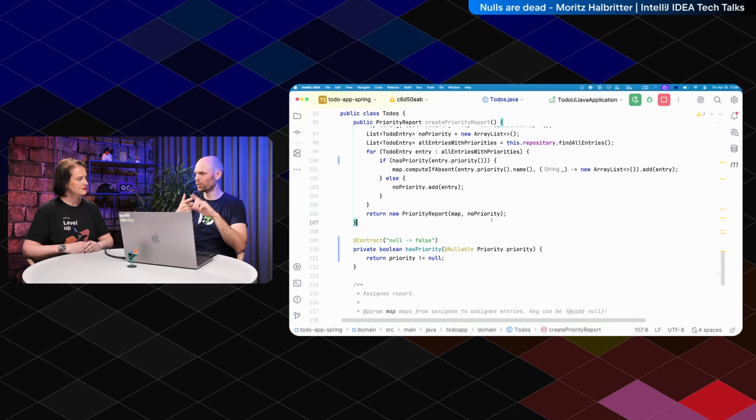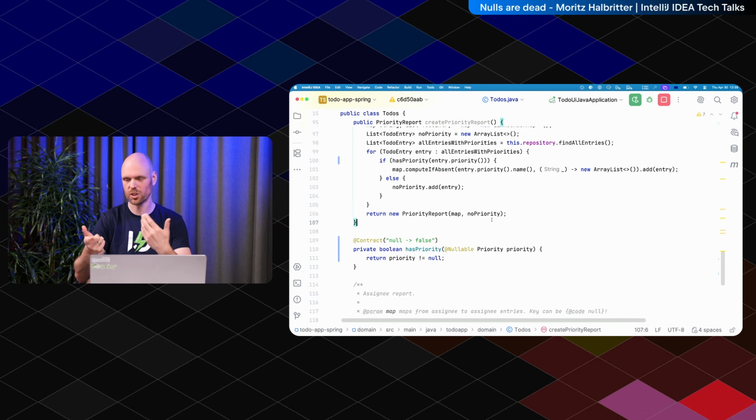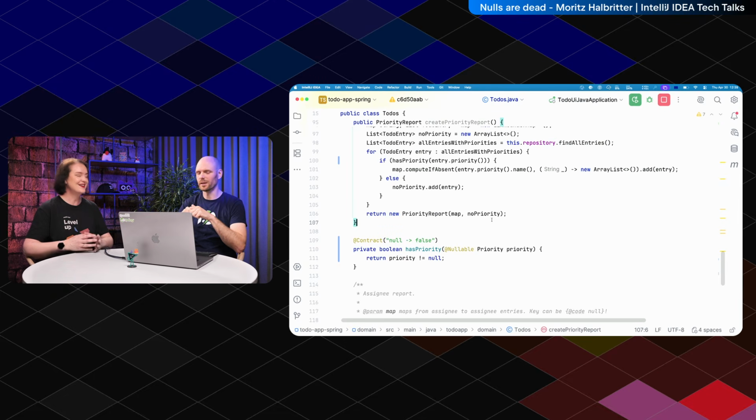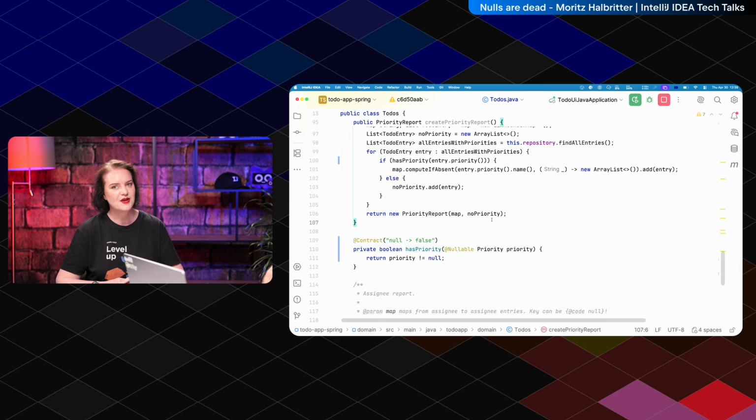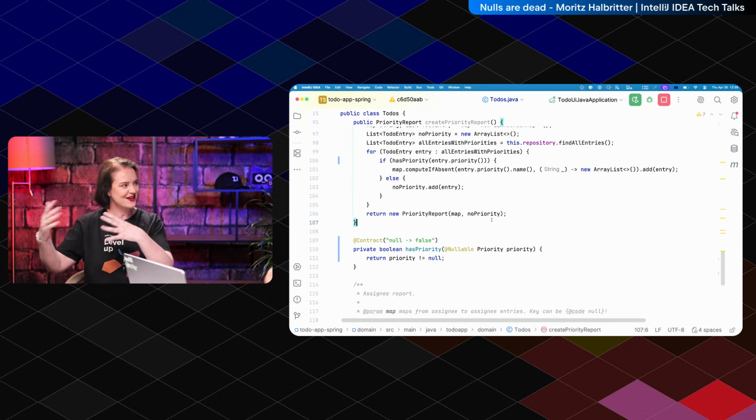Then put it in. If that doesn't work, put an assert in it. Of course, it's going to double check the null, but okay. I'd better check once extra than not at all, I guess. And the worst option is to suppress the stuff. Yeah, because then you might still introduce the bugs, like we said. And would there be any downsides because we have different contracts? I assume you would recommend using the same contract everywhere, so you don't have.